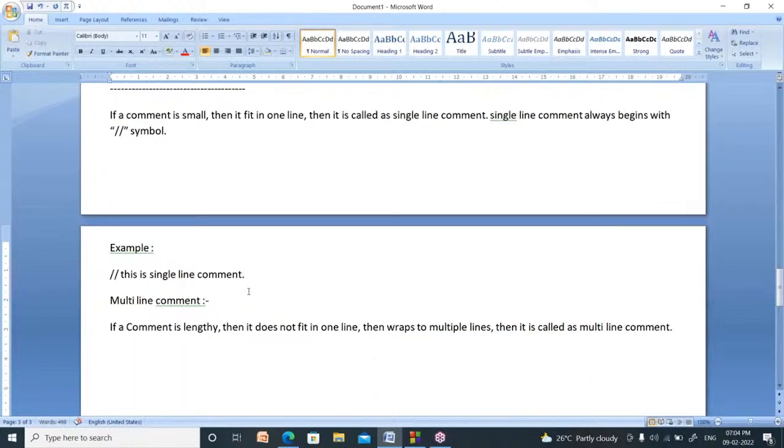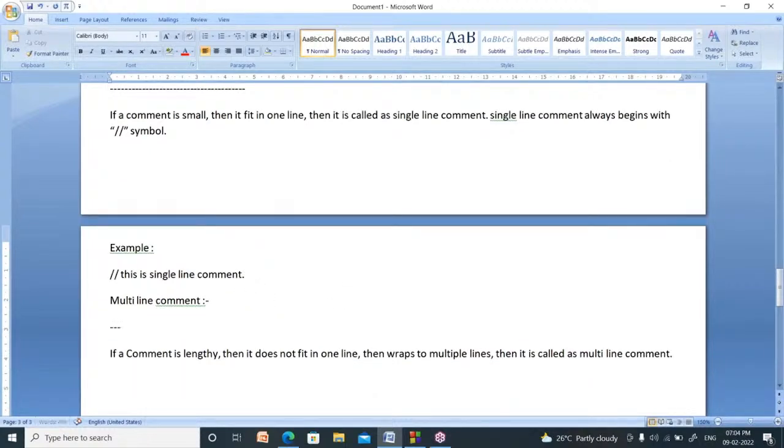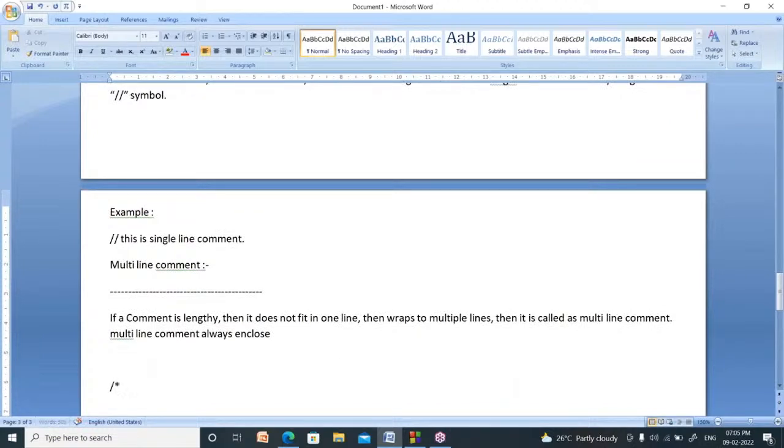Suppose your comment is somewhat lengthy, and it does not fit in one line, so it moves to multiple lines. Then that is called a multi-line comment. A multi-line comment is always enclosed like this. Start the multi-line comment with slash and star. After writing the comment, you have to close it using star and slash.